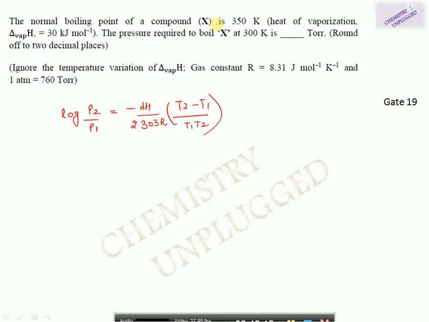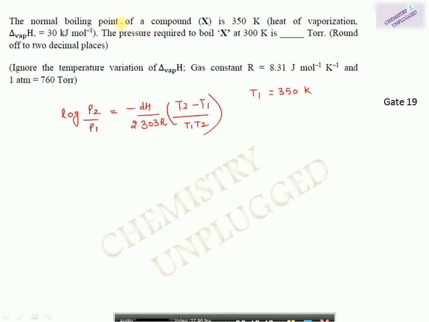The question was, the normal boiling point of a compound X is 350 and heat of vaporization is 30 kilojoule. The pressure required to boil X at 300 Kelvin is. Okay, so you have to find out this pressure. So suppose first temperature T1 is 350 Kelvin. And this is the normal boiling point.